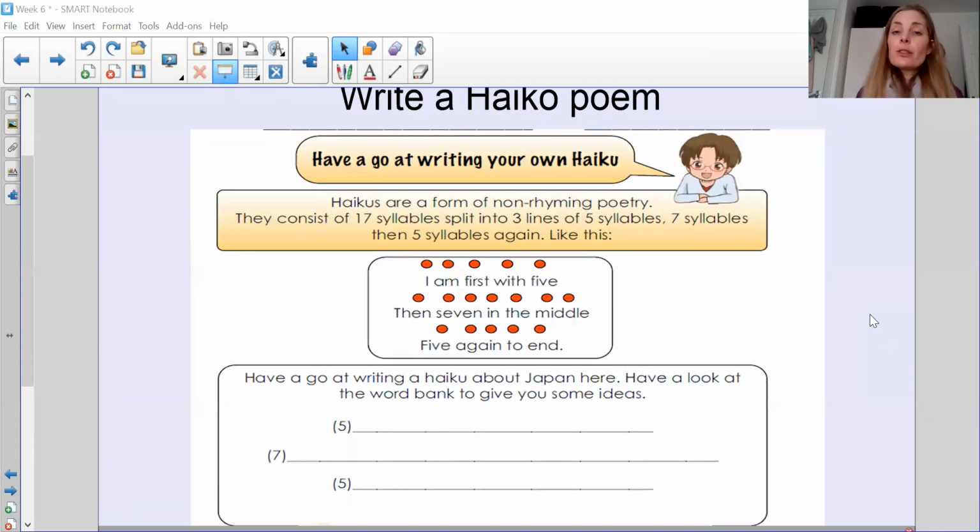But what you do need to take note of is that it has 17 syllables, which are split into 3 lines of 5, then 7, and then 5. And a syllable is when you break up the word. So if I had the word poem and I had to clap it out, if you remember in your earlier years of learning, when you learned syllables, you would have clapped them out, I'm sure. So if you say the word poem, it has two syllables. Writing would have 2 syllables, okay? So when you're looking at a word, Japan, you are breaking it up into those syllables, and that's how you clap them out, and that's how many syllables they are.